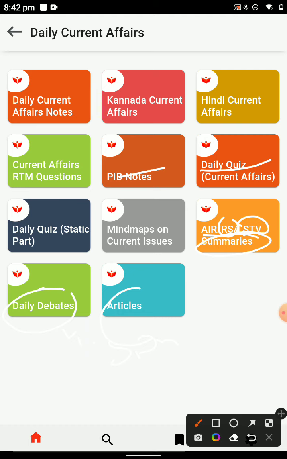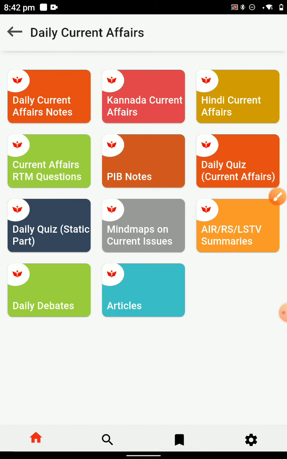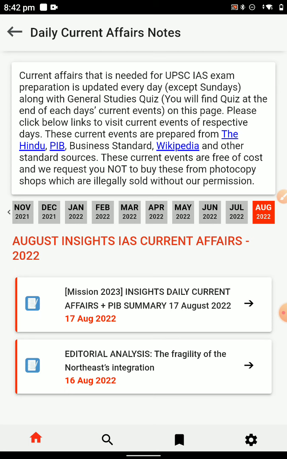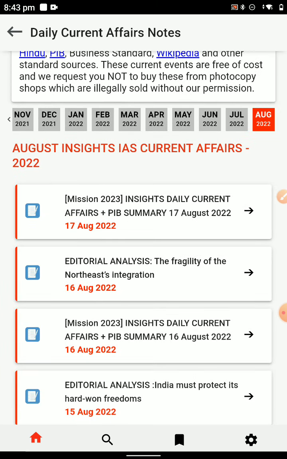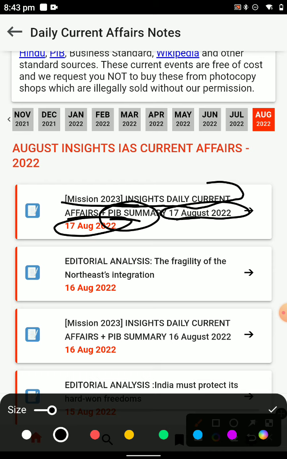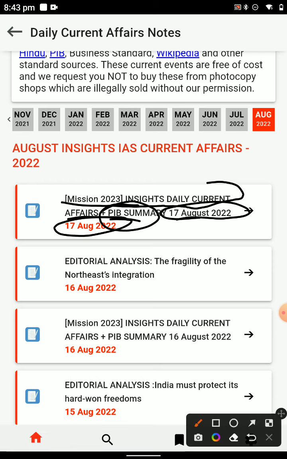So when I discuss the current affairs and GS topic-wise, follow the Insights app. First you go to daily current affairs, then you create your ID, and then today is 16 August, and I will discuss it. Then you will realize how many important articles there are for this examination, and which are relevant for the mains, in the Insights current affairs PIB summary for 16 August. Then you click now.